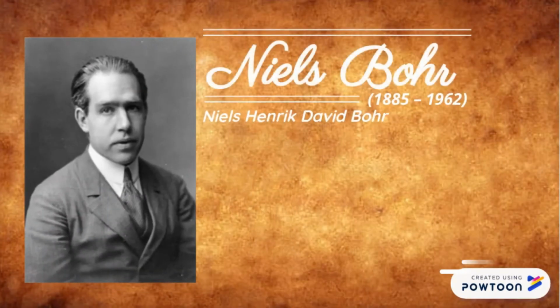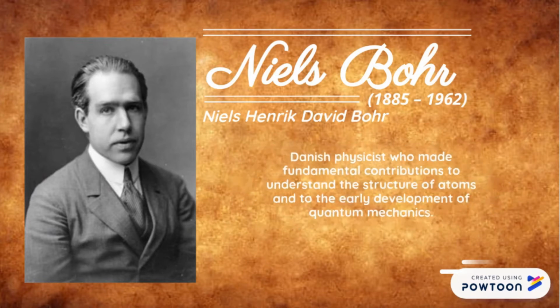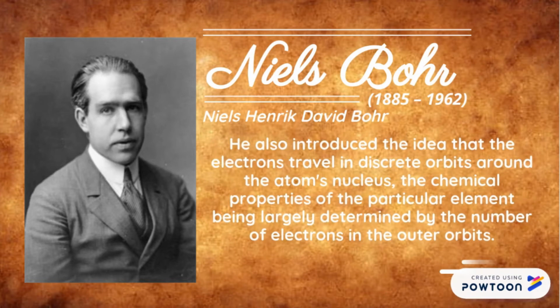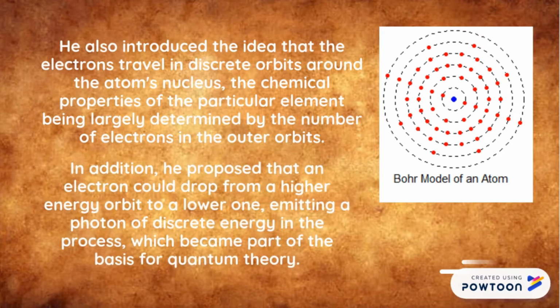Niels Henrik David Bohr was a Danish physicist who made fundamental contributions to understanding the structure of atoms and to the early development of quantum mechanics. He also introduced the idea that electrons travel in discrete orbits around the atom's nucleus, the chemical properties of a particular element being largely determined by the number of electrons in the outer orbits. In addition, he proposed that an electron could drop from a higher energy orbit to a lower one, emitting a photon of discrete energy in the process, which became part of the basis for quantum theory.